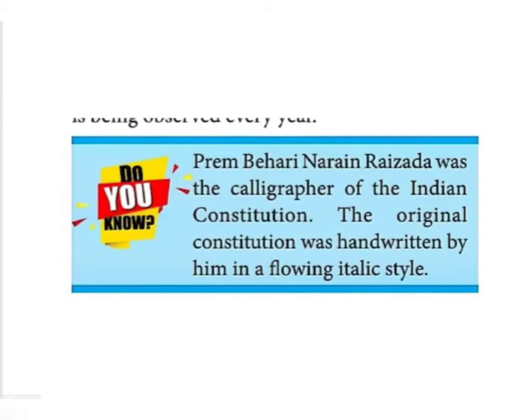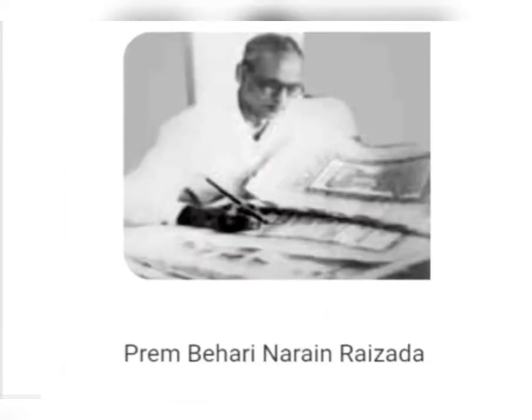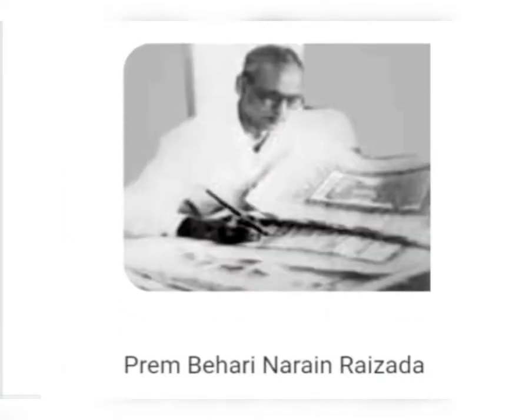So the original constitution was handwritten, and this person was responsible for that. He was a calligrapher, Prem Bihari Narain Raizada, the calligrapher of the Indian Constitution. One word answer, children, inside the book. This person alone wrote the constitution in a flowing italic style.